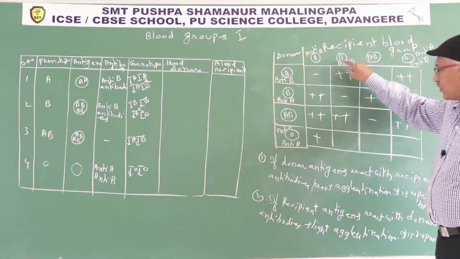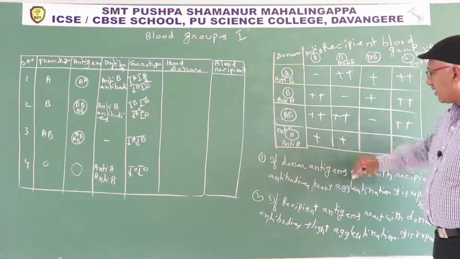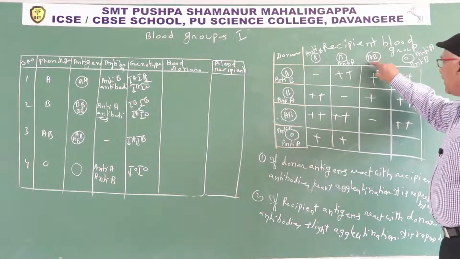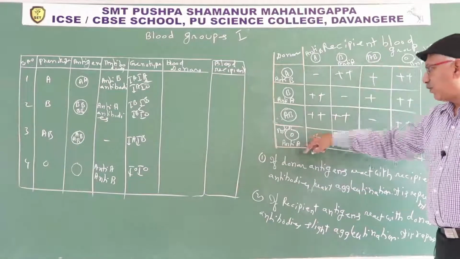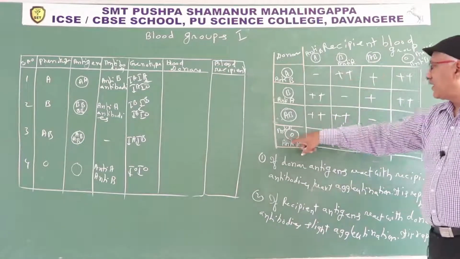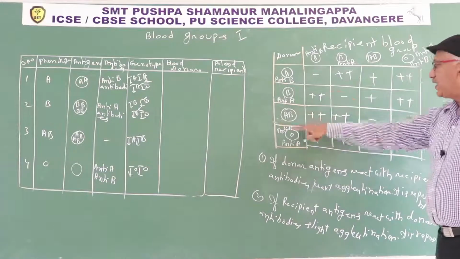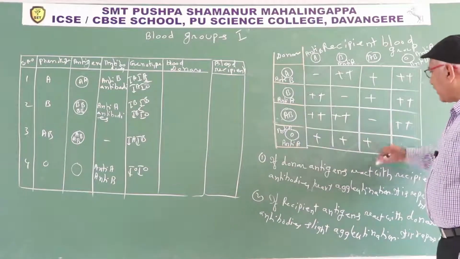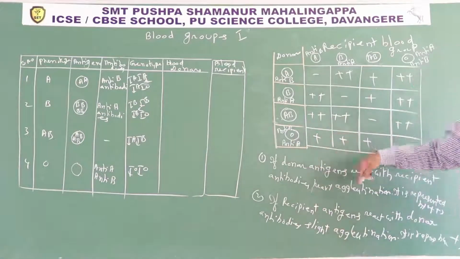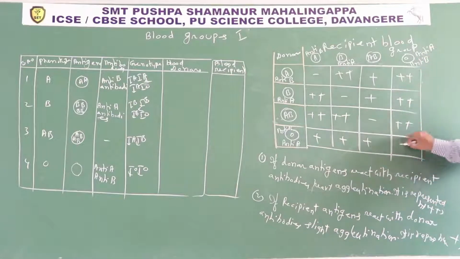B antigen of recipient react with anti-B, slight agglutination. A, B antigens involved in the reaction. A antigen react with anti-A, B antigen react with anti-B. As a result, slight agglutination. Donor O, recipient O, no agglutination.